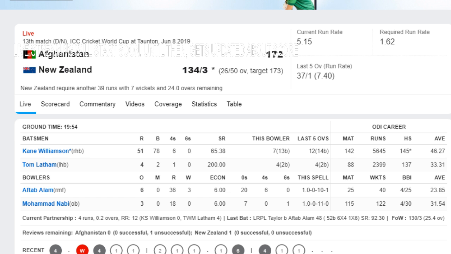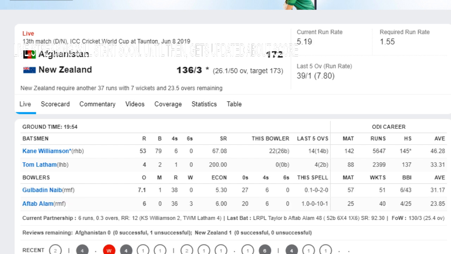Aftab Alam, who took 40 wickets in 25 matches with a career average of 23.85, has bowled superbly in this match. Afghanistan have taken only 3 wickets for New Zealand, all of them by Aftab Alam. Gulbadin Naib to continue. His to Williamson, 2 runs. Williamson moves to 53 off 79 deliveries with 6 fours and no 6. This was a full toss outside off, punched into the gap at sweeper cover.